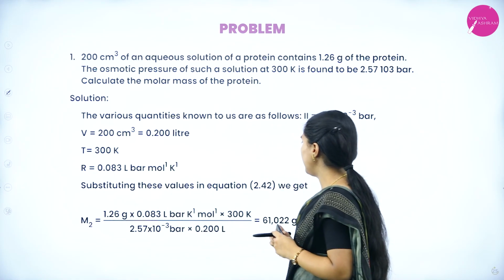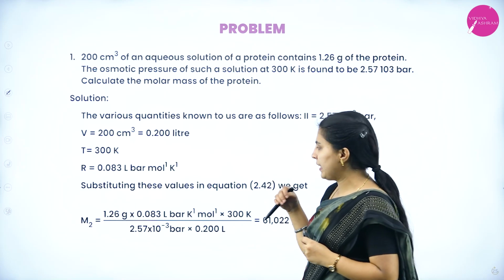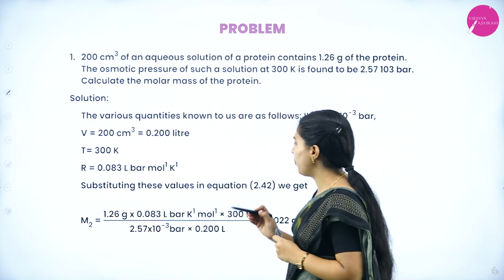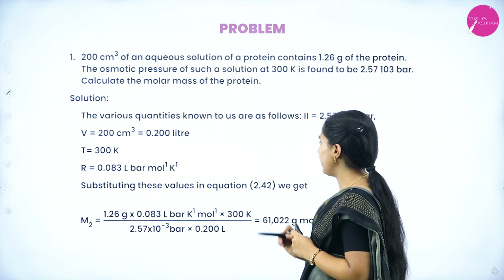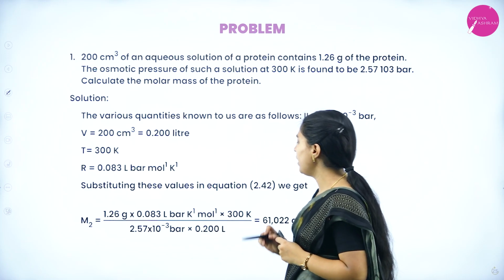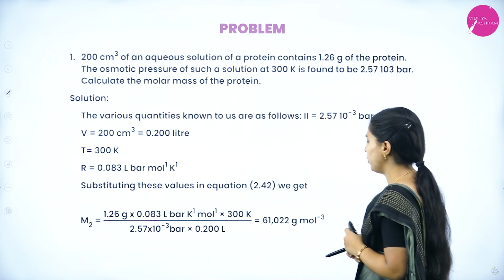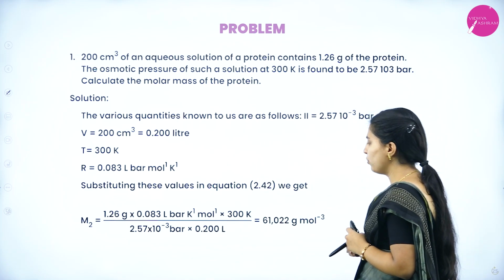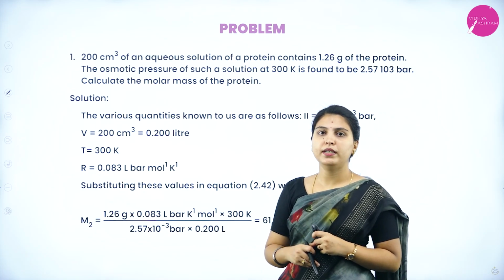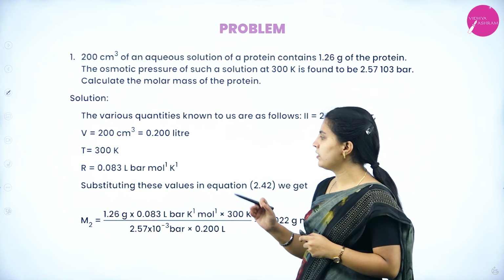Substituting these values in the equation, M2 equal to 1.26 gram into 0.083 into 300 Kelvin divided by 2.57 into 10 to the power of minus 3 into 0.200. So it will be equal to 61.022 gram per mole. This is M2.